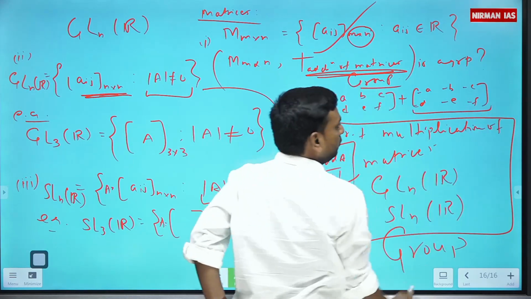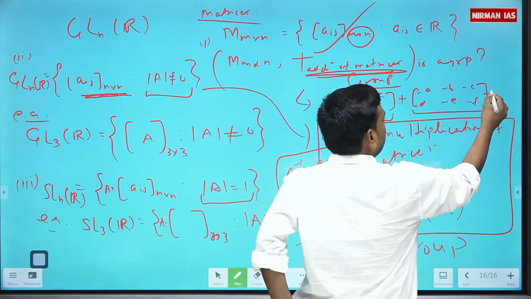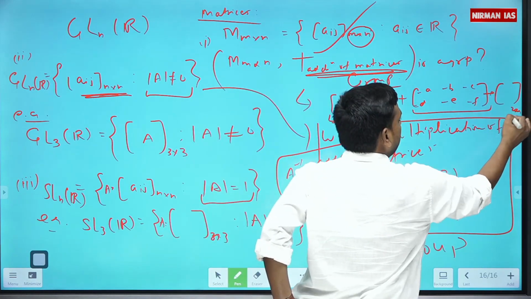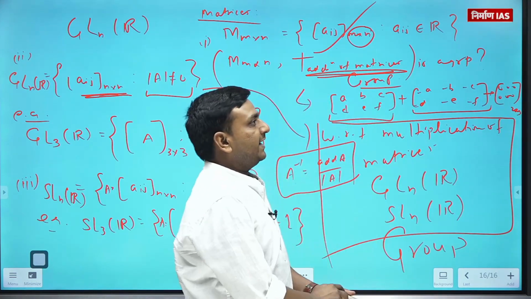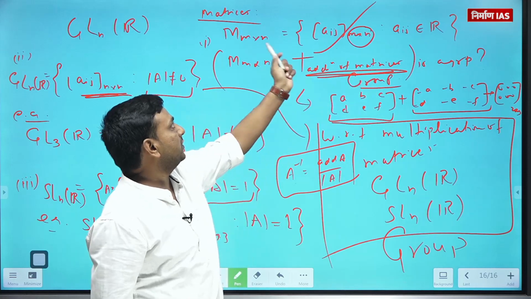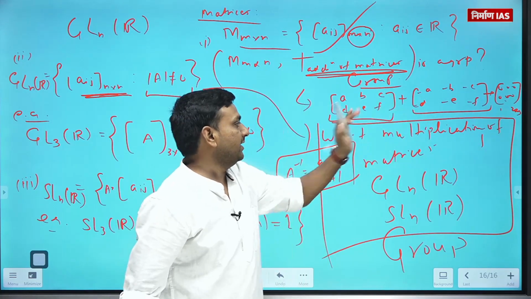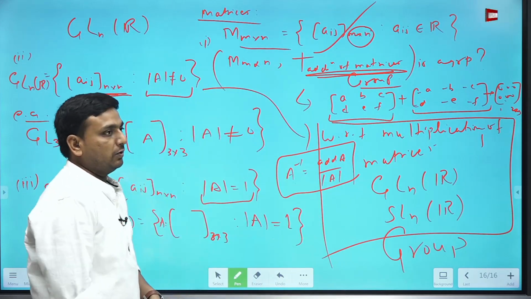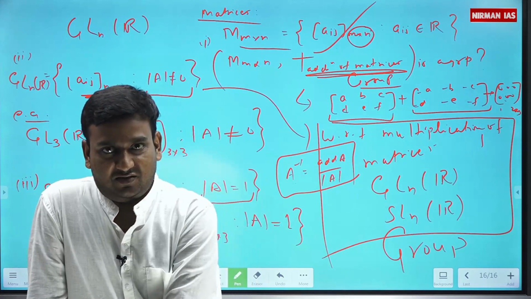This is just a 2 by 3 matrix, and on addition, we will be getting a 2 by 3 matrix only. Also, this will be the zero matrix. So the identity element with respect to addition of matrices in this group will be the 2 by 3 zero matrix. Getting? Similarly, you can talk about the inverse part with respect to multiplication.